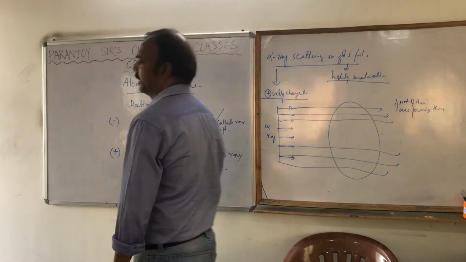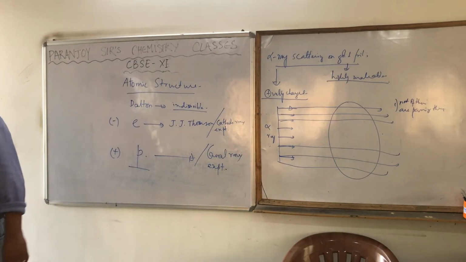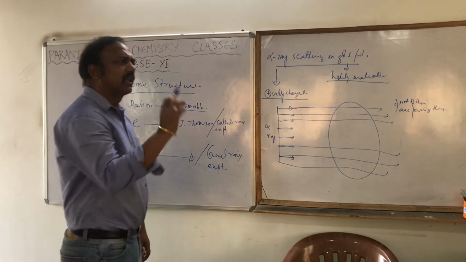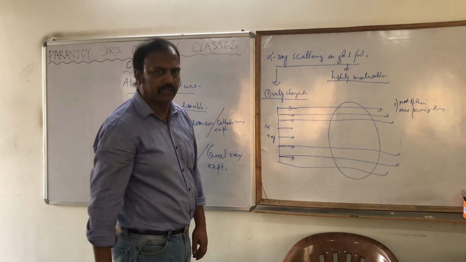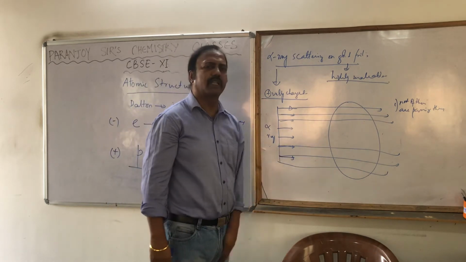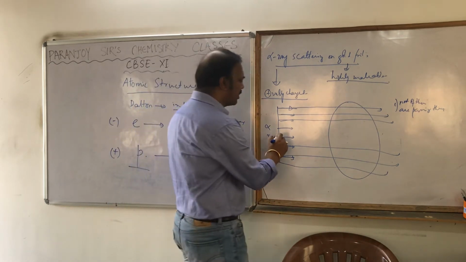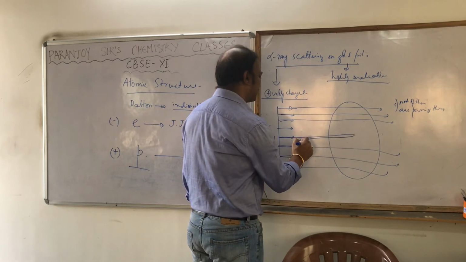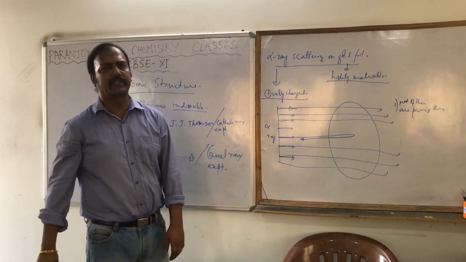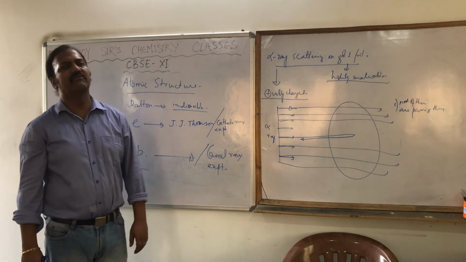That's the first thing he observed. The second thing he observed is that, on average, 1 out of 20,000 alpha particles bombarded is hitting something in the atom and coming back. Hitting something and coming back means it's rewinded back.